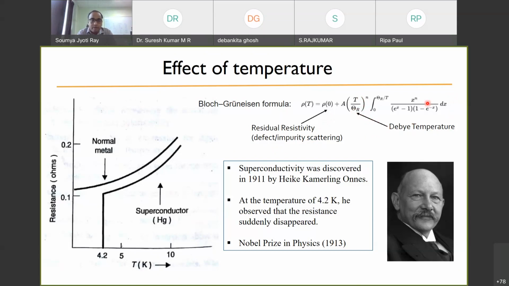Now, this phenomenon of superconductivity was first discovered in the year 1911 by Heike Kamerlingh Onnes in Leiden, in the Netherlands. Actually, he was not aiming to work on superconductivity, but he observed that with mercury, whenever he cooled the material below a certain temperature, around 4.2 Kelvin, the resistance suddenly disappeared. That was the first discovery of superconductivity. So it is more than 100 years since superconductivity first came into picture, and for this discovery, he was awarded the Nobel Prize in 1913.